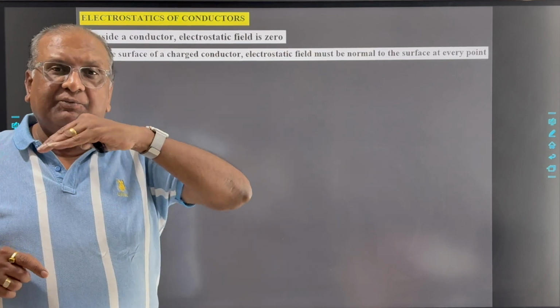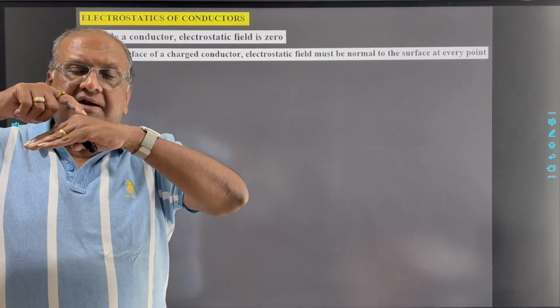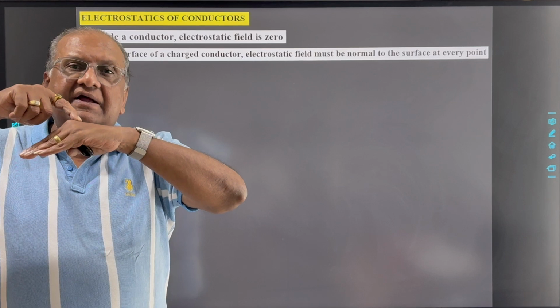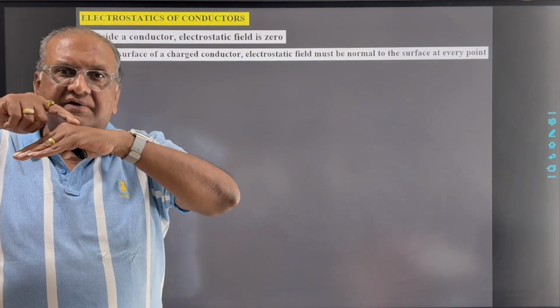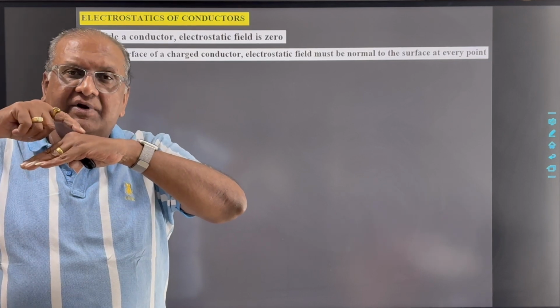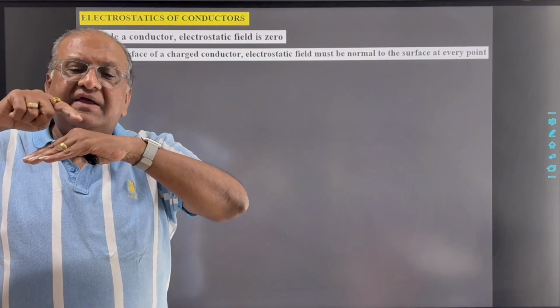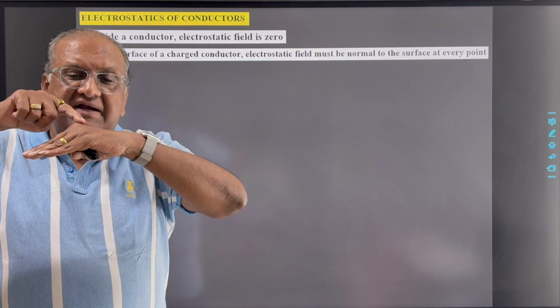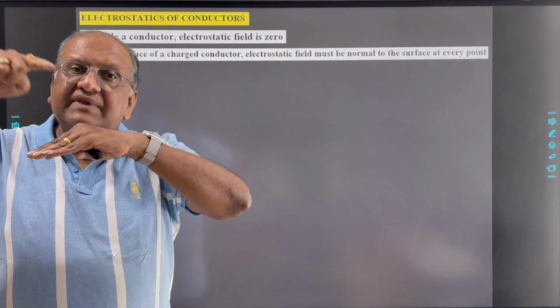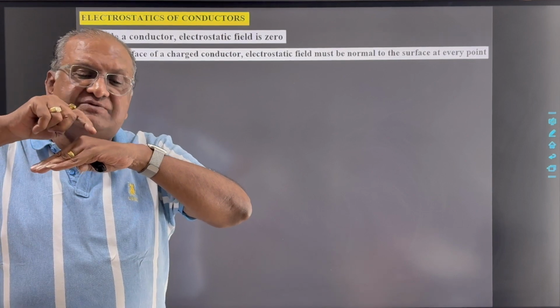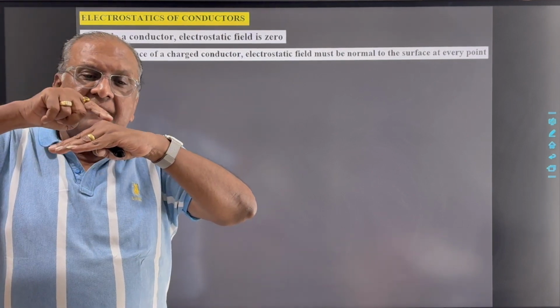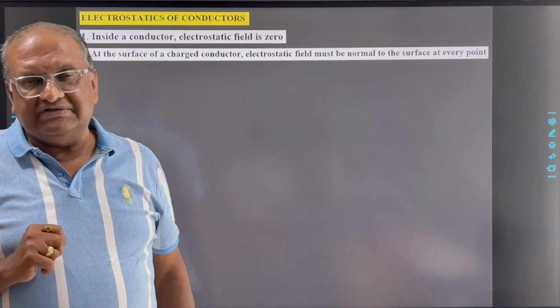Suppose at the surface of the conductor the electric field is not perpendicular to the surface. Then what happens? If electrostatic field is at some other angle, then you will get two components of electrostatic field. One is perpendicular to the surface, another one is parallel to the surface.